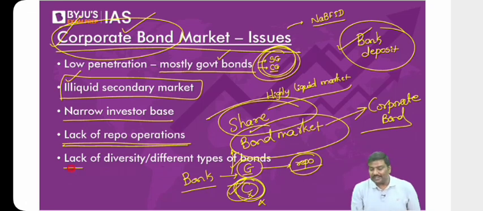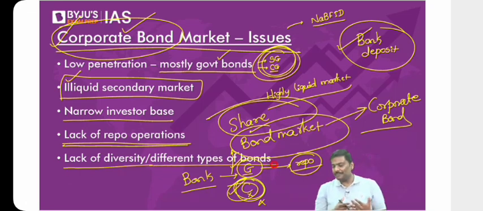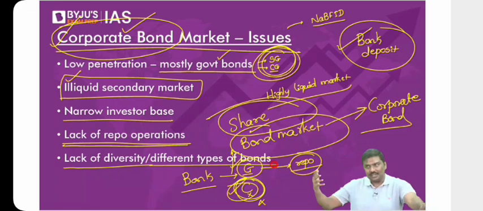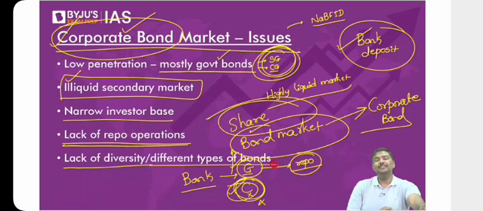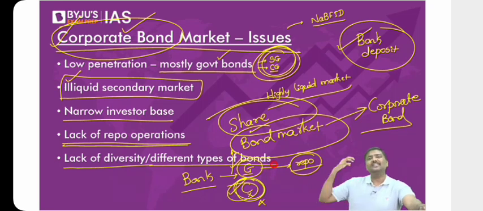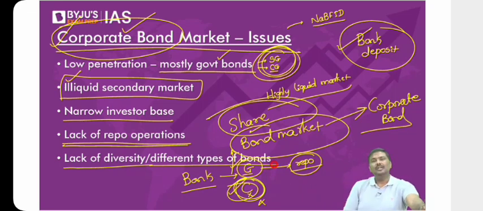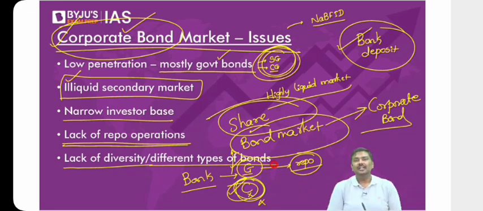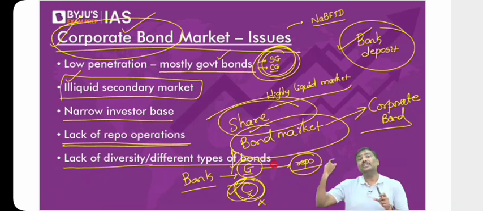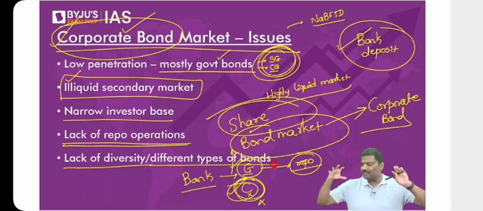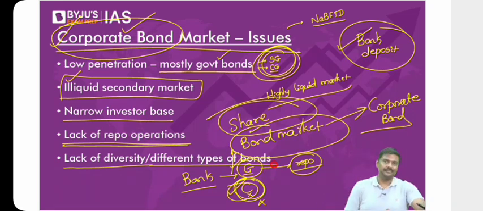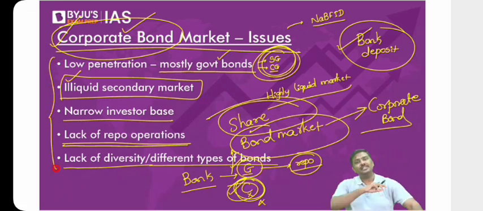Lack of diversity of different types of bonds. The new types of bonds. I hope you understand. Right? The new types of bonds, novel types of bonds, we have started issuing very recently. Many of you will tell me, sir, there is a green bond, there is a masala bond, etc. How many of you think green bonds and masala bonds have been there in India since the 1990s? Absolutely not. The green bond model actually started post 2008. Masala bonds have started very recently. So we need to introduce more and more types of bonds in the domestic market so that different types of investors will be attracted. Right? So these are some of the reasons why the corporate bond market is not very well developed in India.